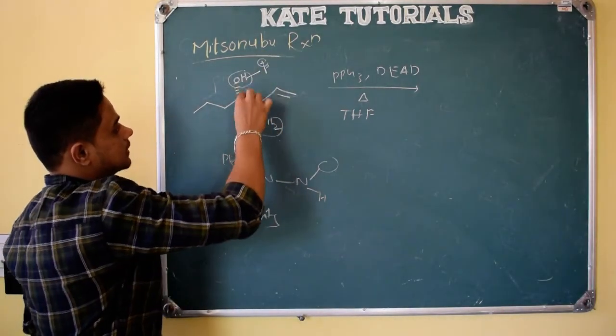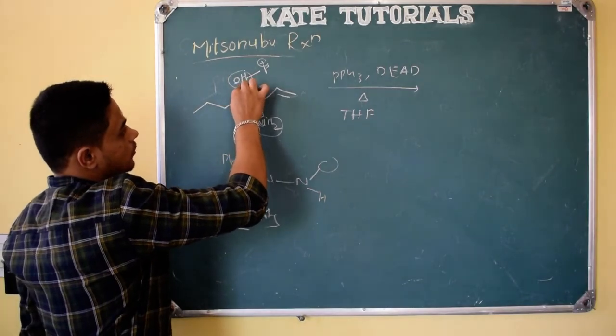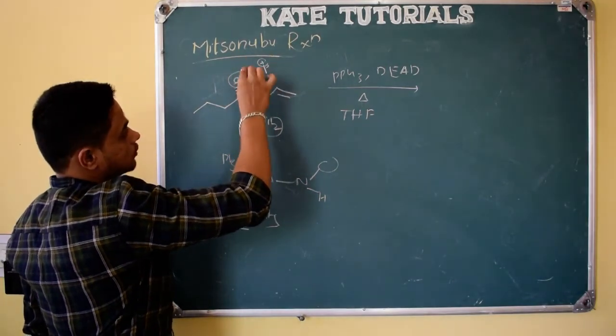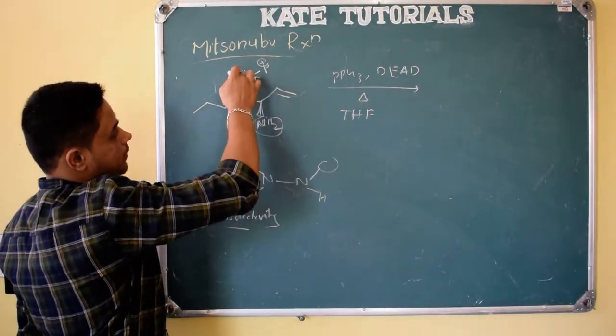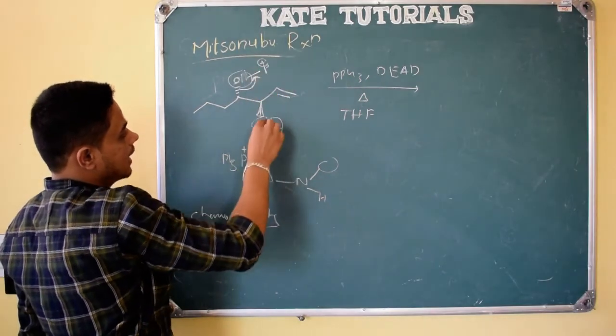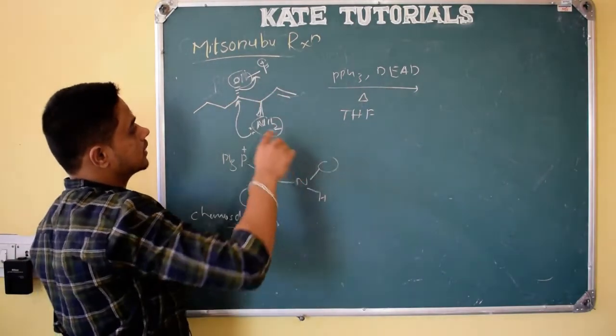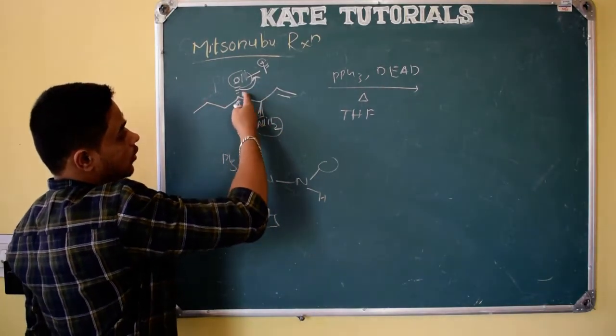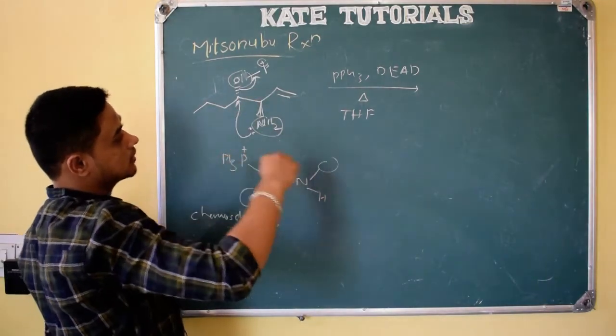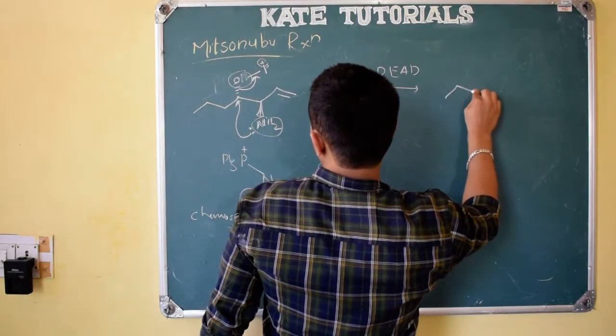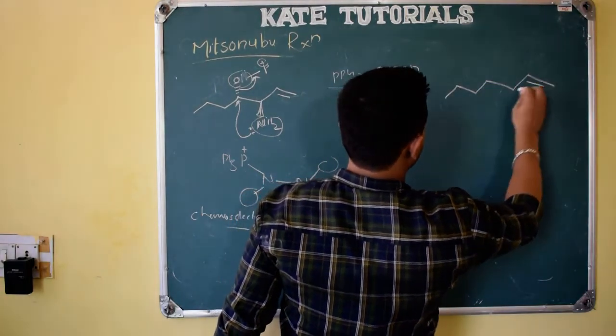Let me write like this. Afterwards, this bond will be taken by phosphorus. Hydrogen will leave to make it neutral. And this nitrogen along with its lone pair will attack like this. Here it was below the plane. Now SN2 reaction, stereochemistry inversion. So what happens? We get the product to be like this.